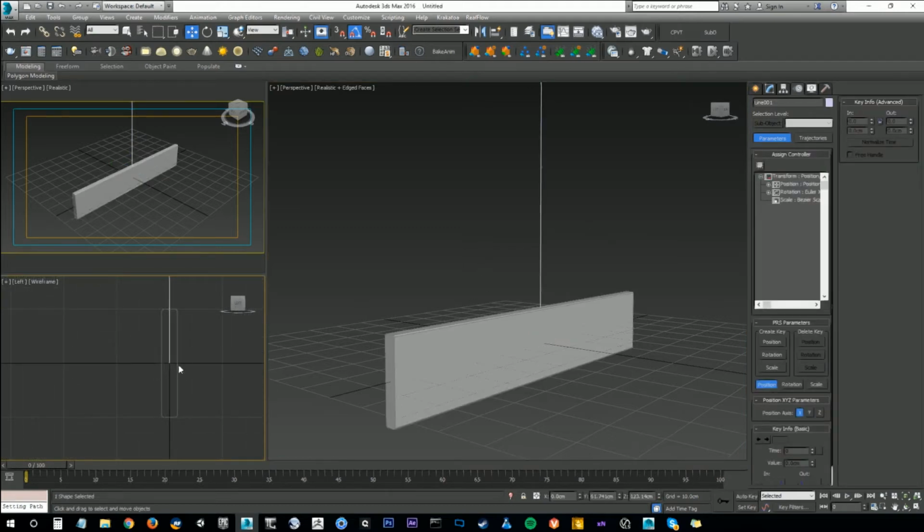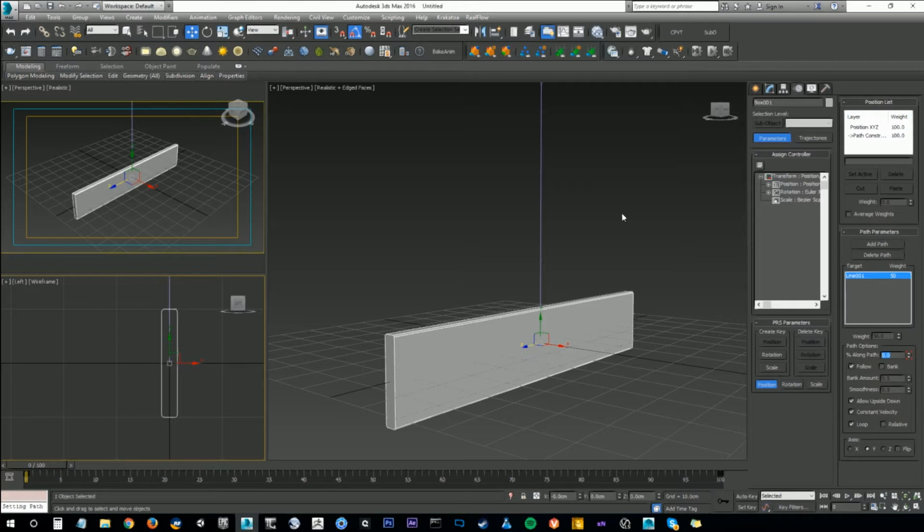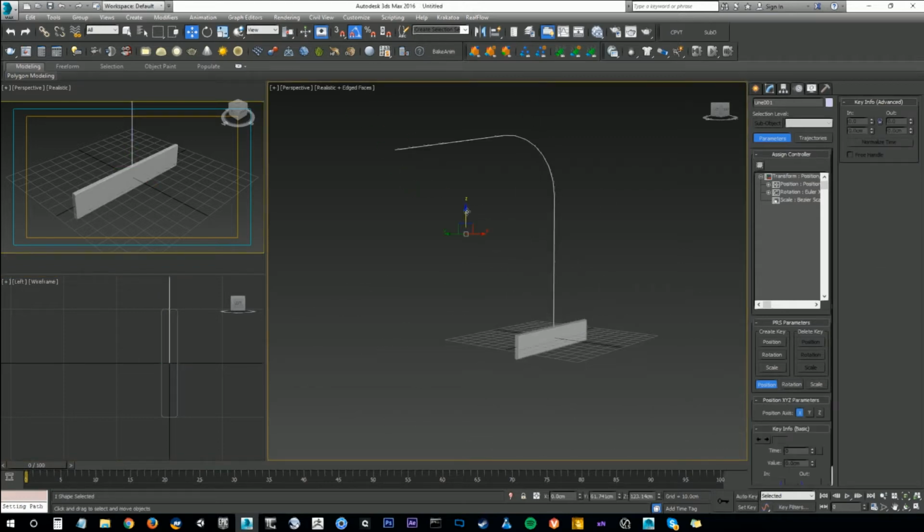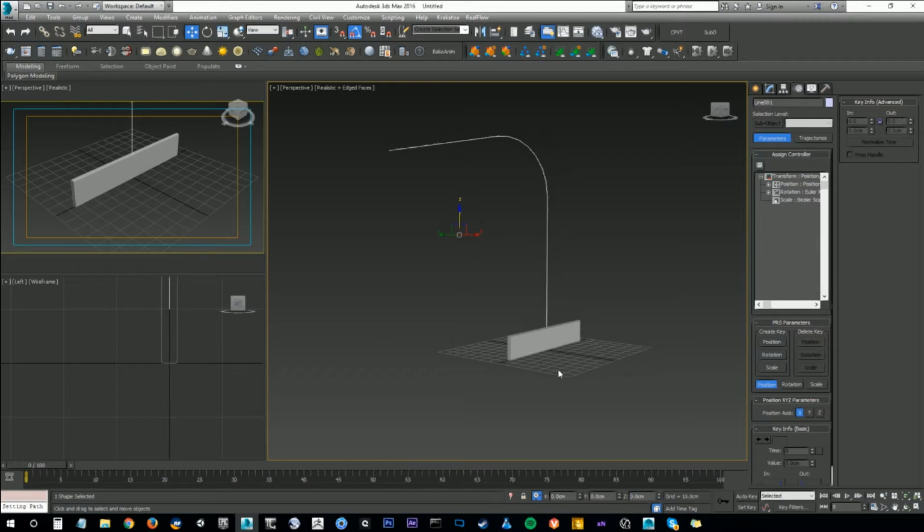So here you can see the door is not flush with the ground, so all you've got to do is move the curve up. And say, move it up 5 centimeters. 5 more to get that nice and flush on the ground.